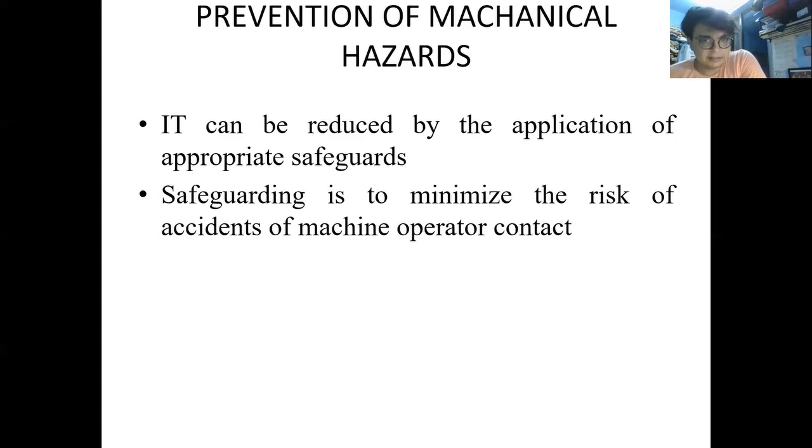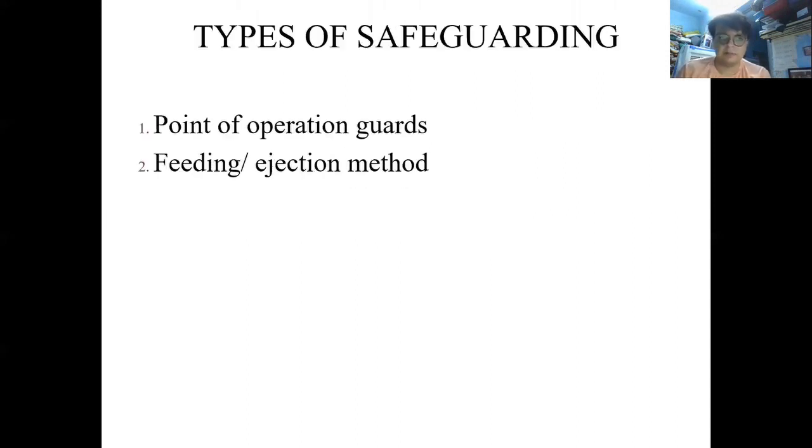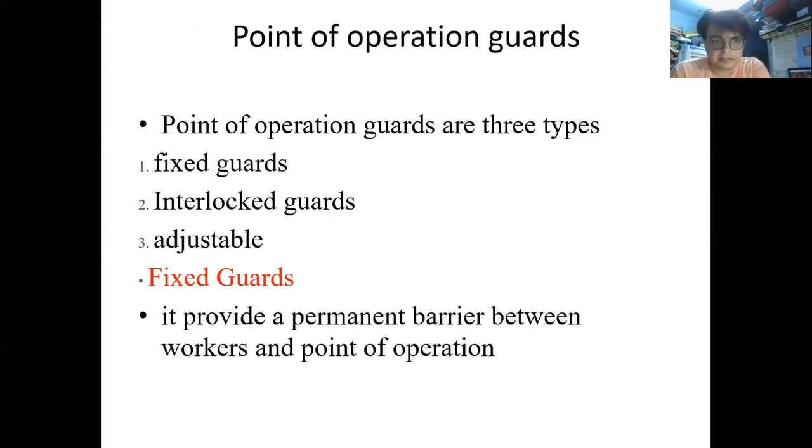Next is safeguarding, which is to minimize the risk of accident from machine operator contact. Safeguarding is required to be done before the accident takes place. There are mainly two types of safeguarding: point of operation guards, and feeding or ejection methods. Point of operation guards are mainly of three types: fixed guards, interlocked guards, and adjustable guards.